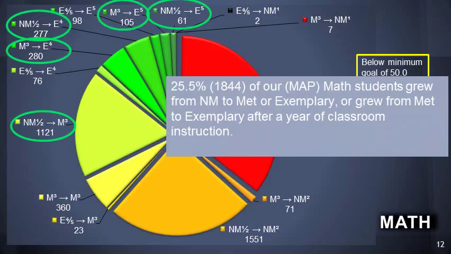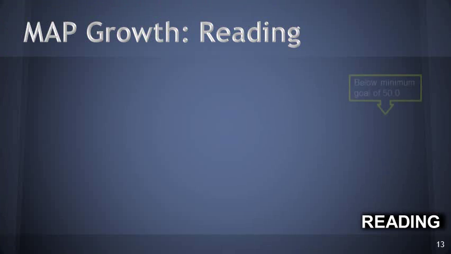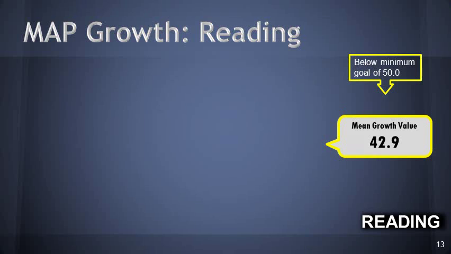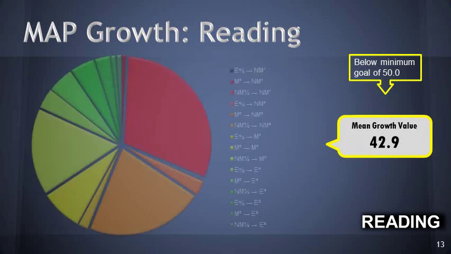25.5%, or 1,844 of our math students grew from a not met to met or exemplary, or grew from met to exemplary after a year of classroom instruction. For reading, we had a 42.9 mean growth value for spring 2015.